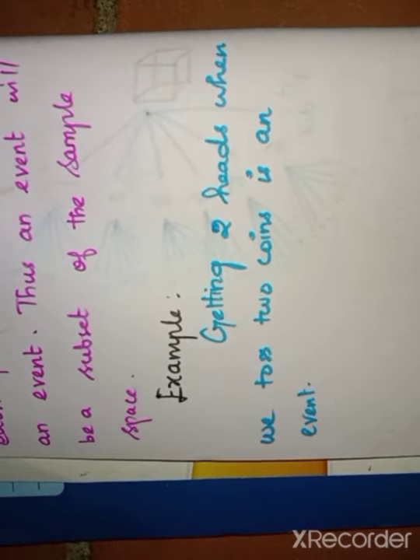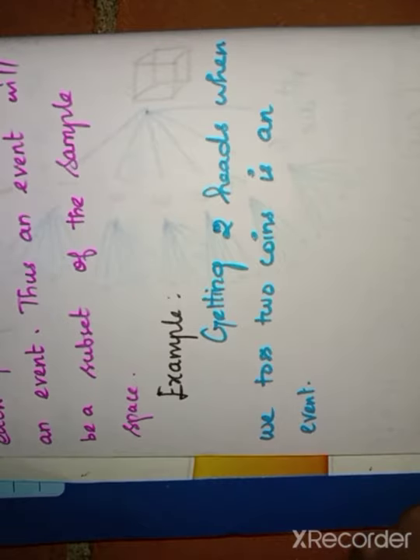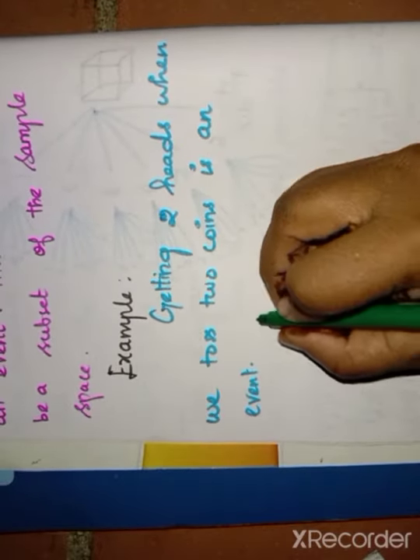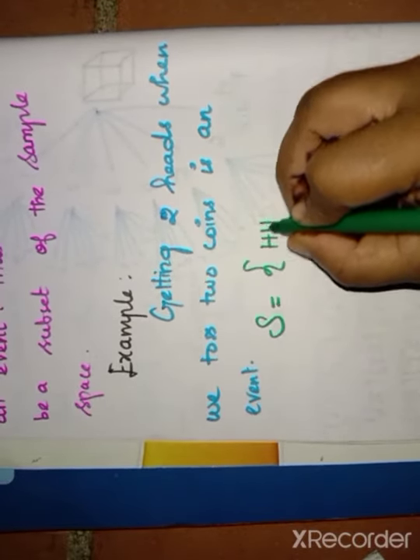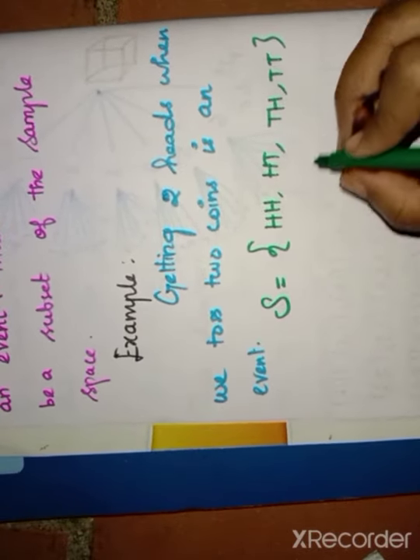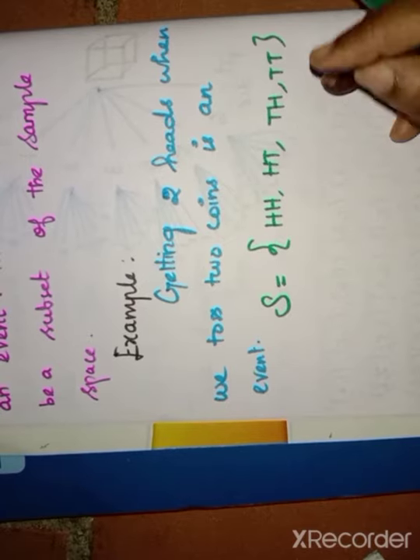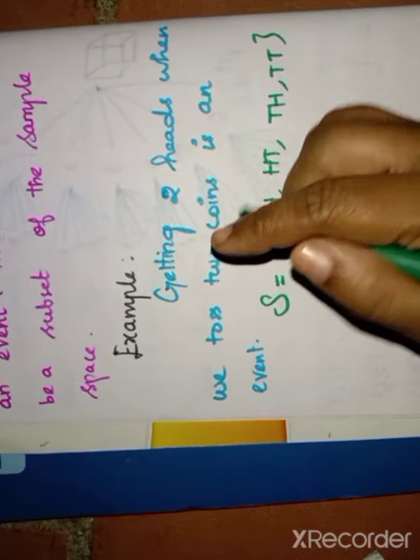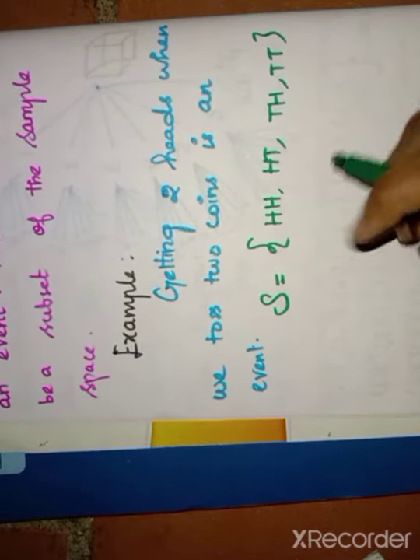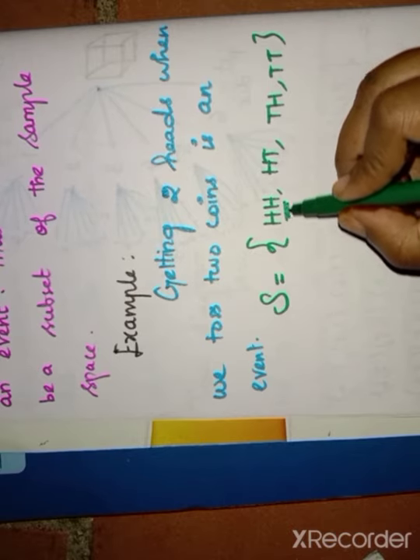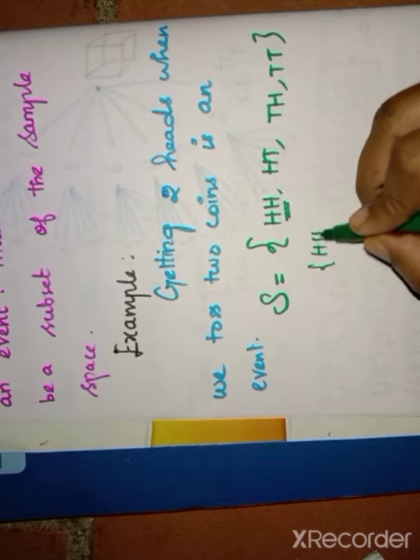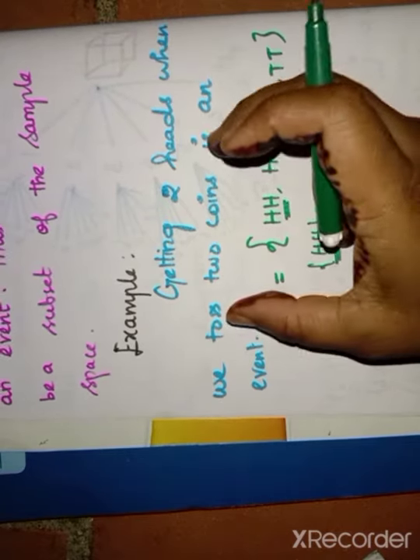Now see that question. We toss 2 coins. What are the possibilities for the sample space? HH, HT, TH and TT, that means head head, head tail, tail head, tail tail. The question asks for getting 2 heads, only 2 heads. Where do we get 2 heads? Here there is only one possibility. So HH is the event for this example.